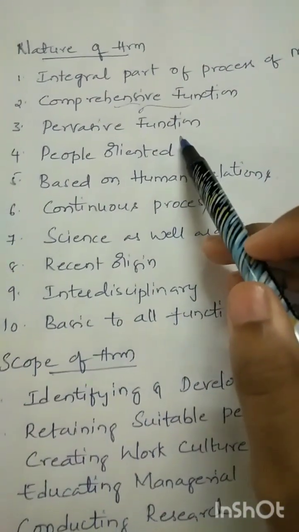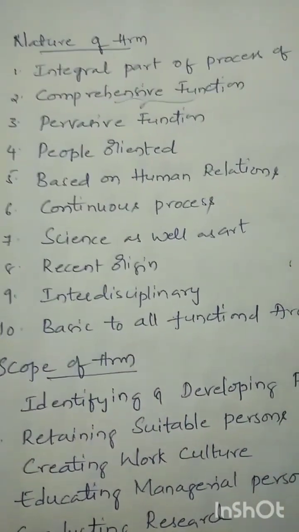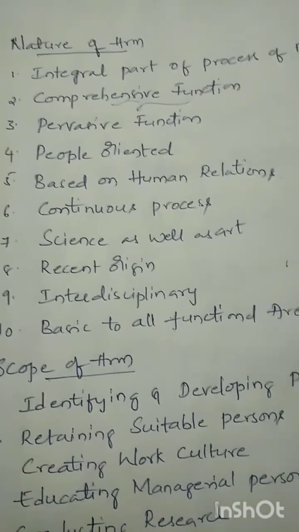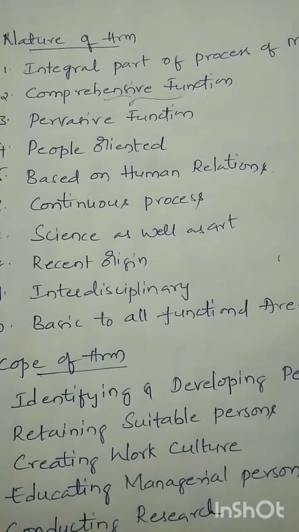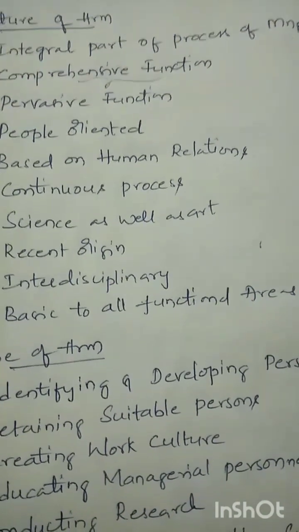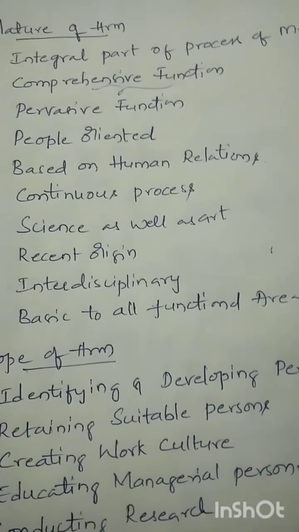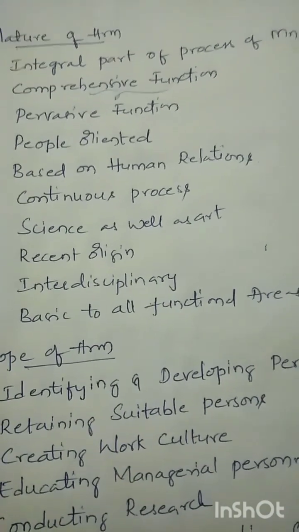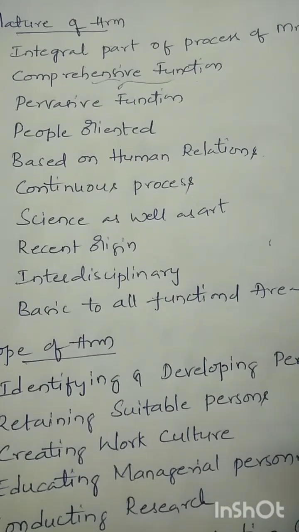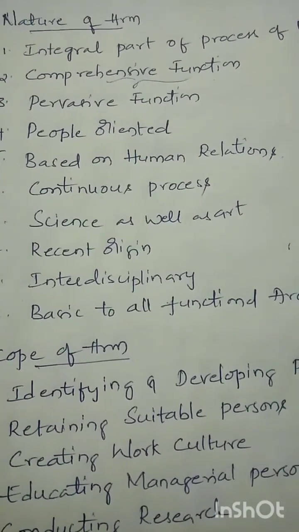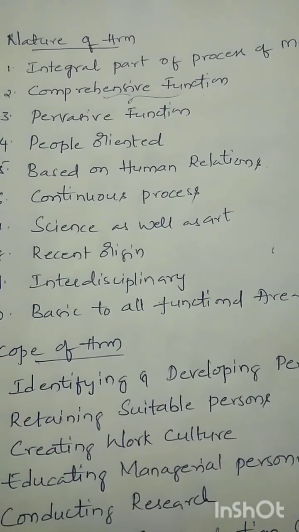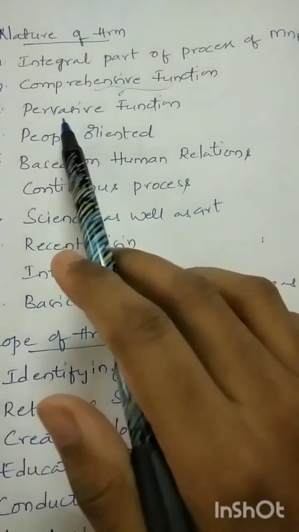Next one, it is a pervasive function. Pervasive function means we are going to use this human resource management topic in all kinds of industries. Like in the production department, in the production functional area. Functional area here is nothing but the department only. We are using human resource management in the production department, in the marketing department, in finance, in research, on everything. Wherever human beings are present, in all those departments we are going to use this human resource management function. So that's why it is called a pervasive function.